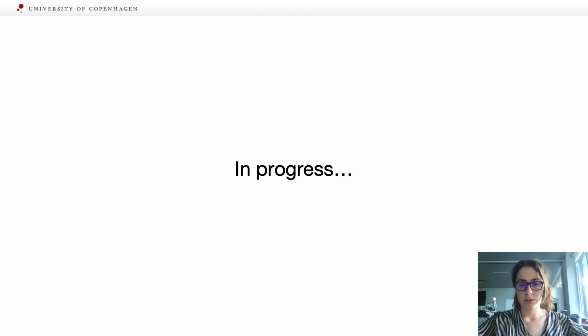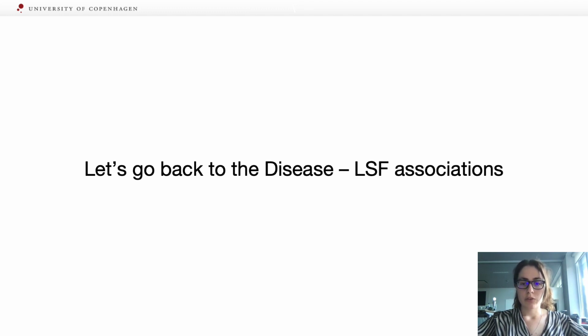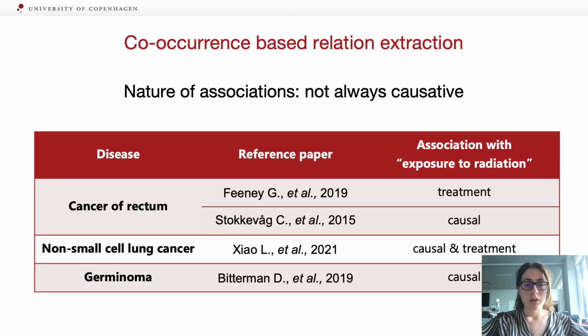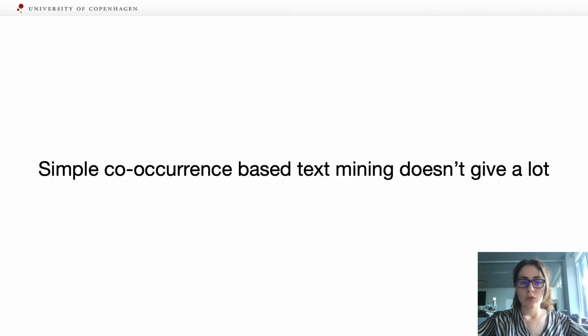But let's go back to the associations. What is the nature of these associations? In contrast to gene disease association, the nature of associations between lifestyle factors and diseases is not always causative. For example, in this case, exposure to radiation can be used both as a treatment for a disease, but can also cause a disease. So the simple co-occurrence-based text mining doesn't give us a lot.